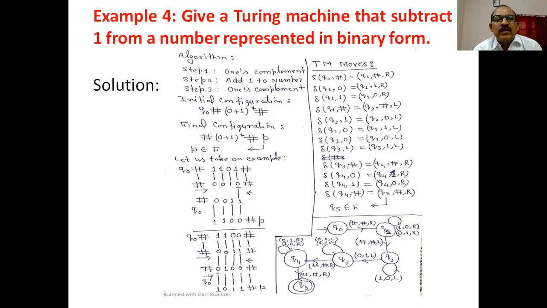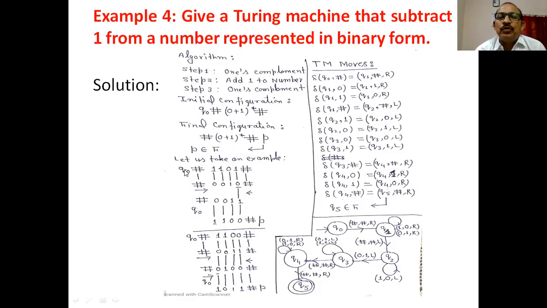Now let us take a binary number, 1101. Put this number between these two symbols, and this is the initial configuration. What is the technique?